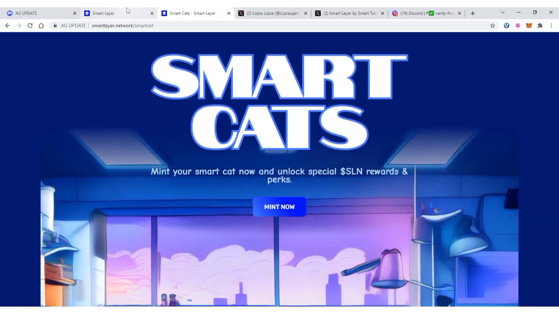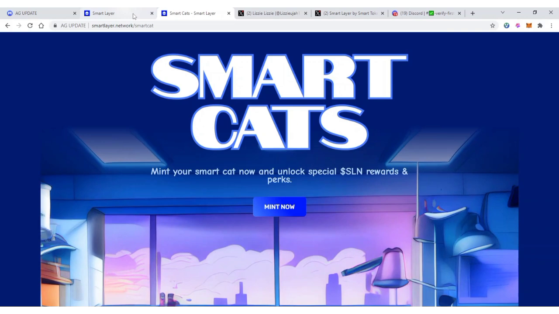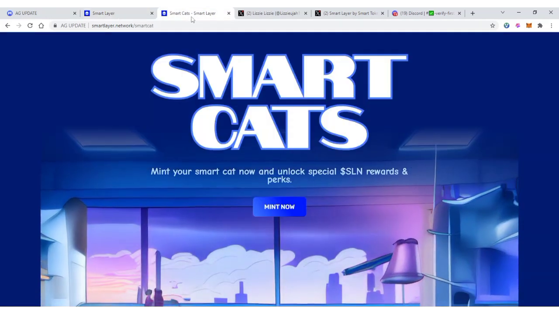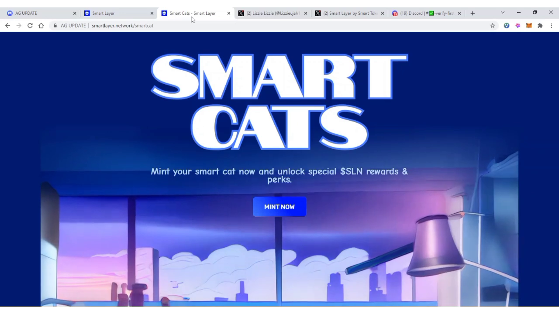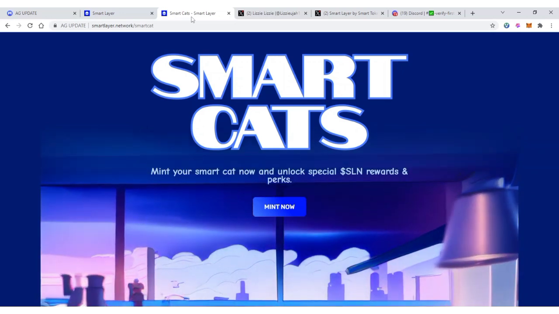We just completed all the quests except for that of the referral. So please make sure to invite your friends to join this campaign so that you can accumulate more points, and this point is going to be converted to the Smart Layer token in the future. So guys, what do you have to say about this?